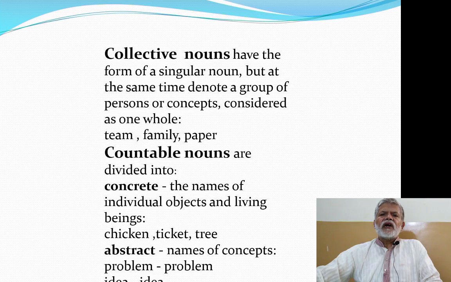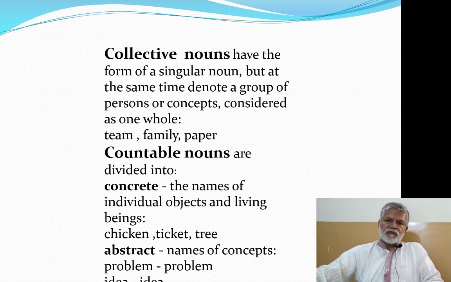Now, nouns may be countable or uncountable. They are countable because we can count them, and in the English language, we have their plurals. So, countable nouns are divided into concrete nouns. These are the names of individual objects and living beings, individual things and living beings. For example, chicken, ticket, tree.